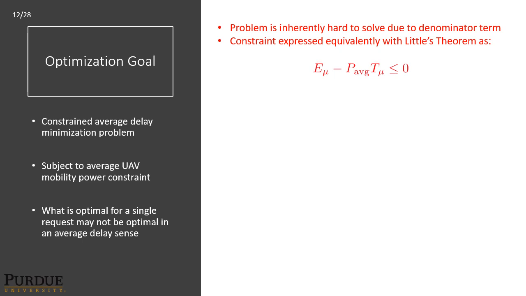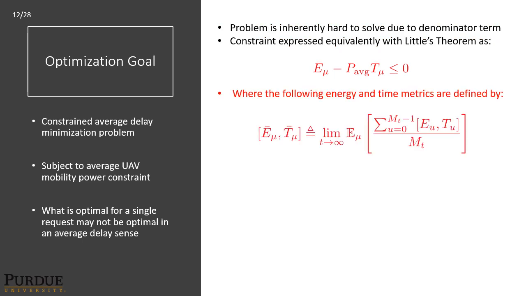This problem is inherently difficult to solve due to the denominator term T sub U in the average power constraint. This is a policy-dependent term, and so it poses a difficult problem in standard dynamic programming techniques. However, this constraint can be expressed equivalently using Little's theorem as E bar mu minus P average T bar mu less than or equal to 0, where those E bar mu and T bar mu terms are the energy and time metrics defined by the sample average of the amount of energy expended and duration up to time T.